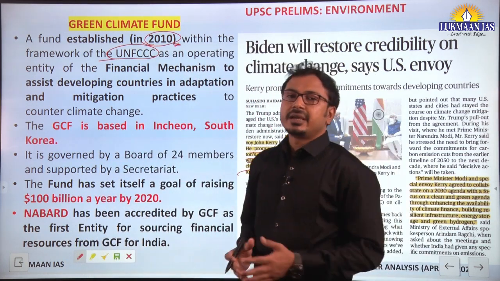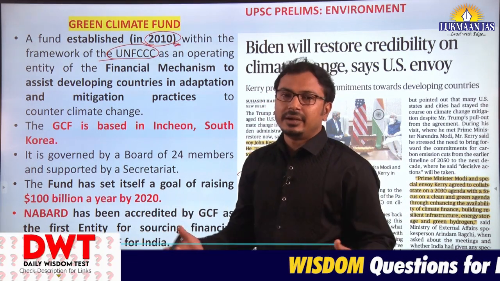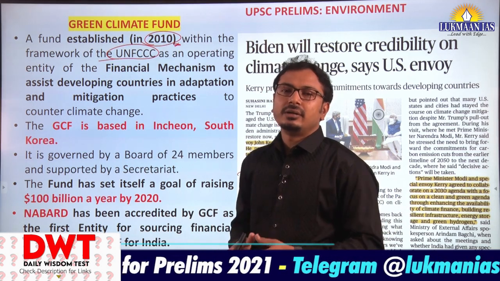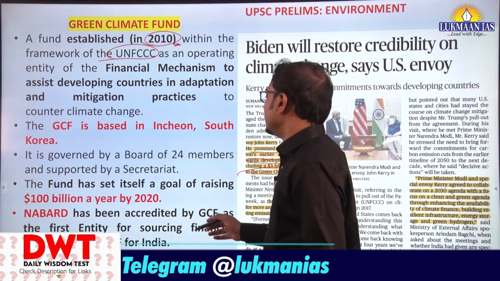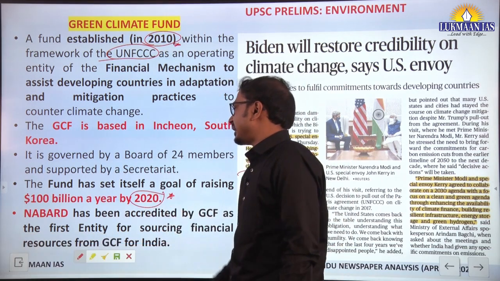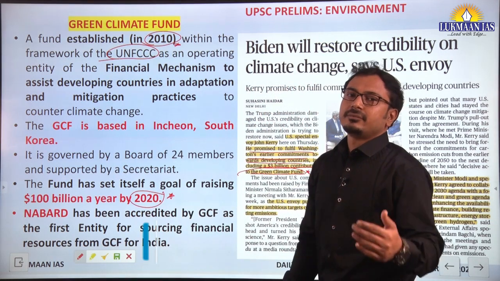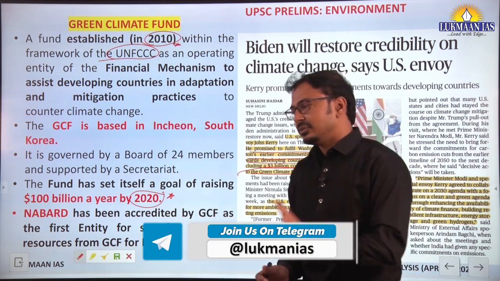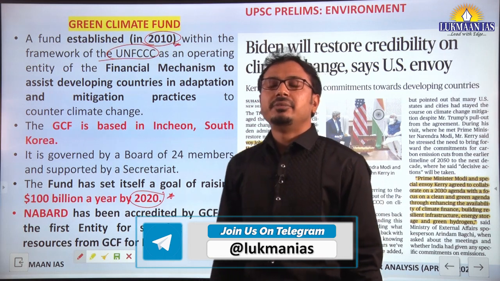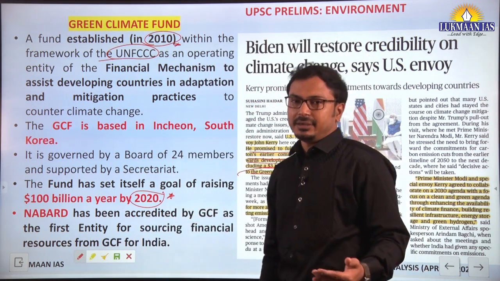In this finance mechanism, developed countries will contribute to this fund, and there is a target under this fund of $100 billion by 2020. Surely it is not achieved yet, but this was an ambitious target put forward by these countries, and the fund will ultimately be used for adaptation and mitigation projects in developing countries.